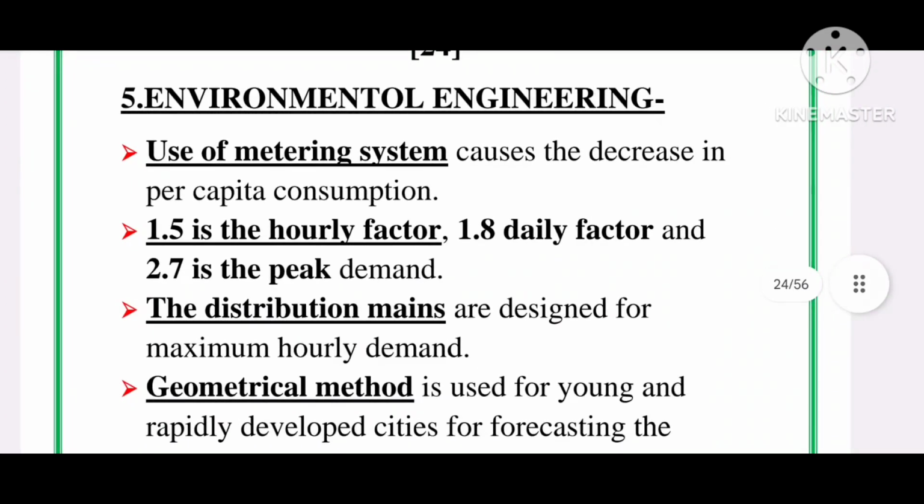From environmental engineering, use of metering system causes the decrease in per capita consumption. 1.5 is the hourly factor, 1.8 daily factor and 2.7 is the peak demand. The distribution mains are designed for maximum hourly demand.